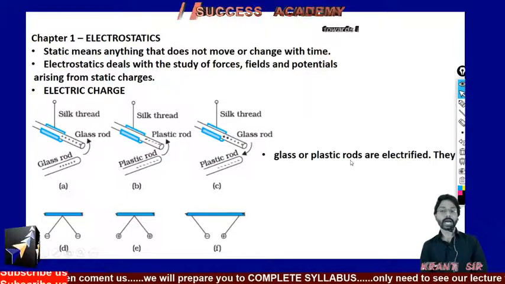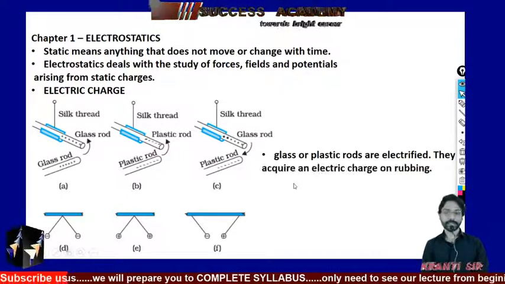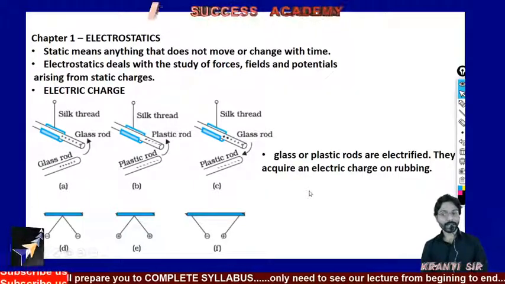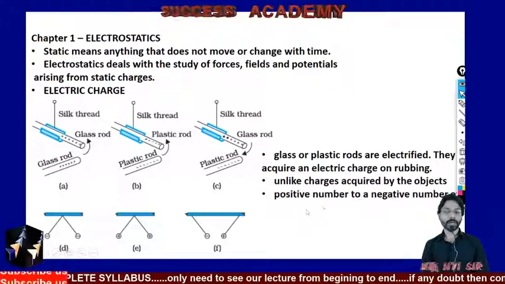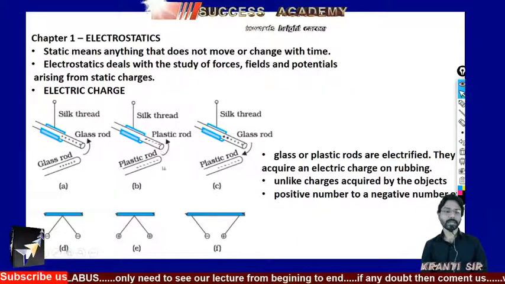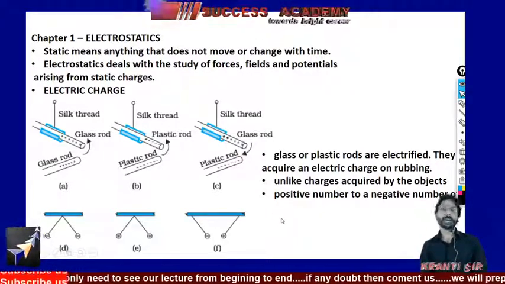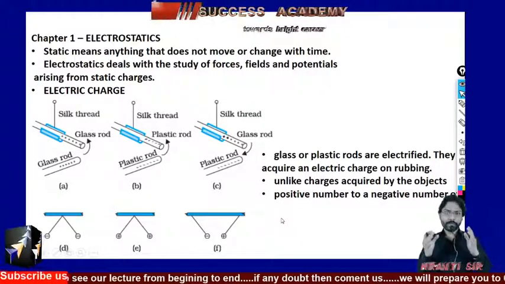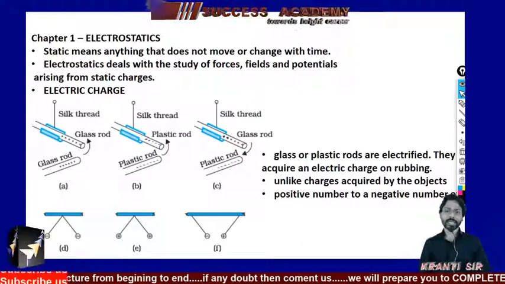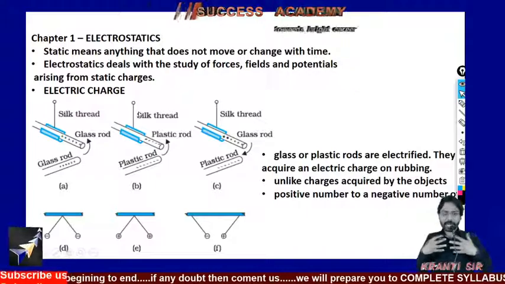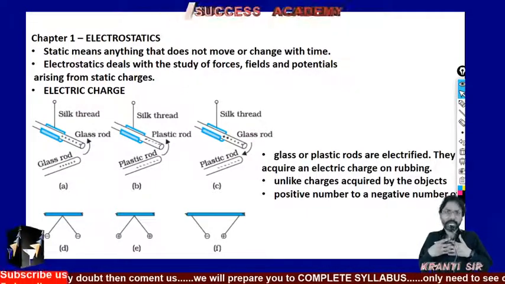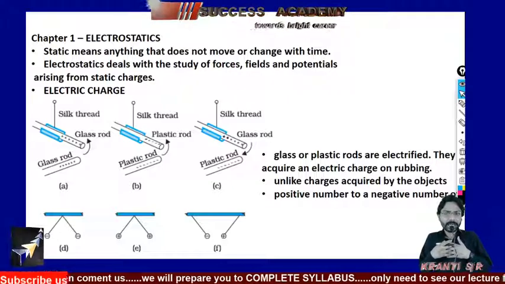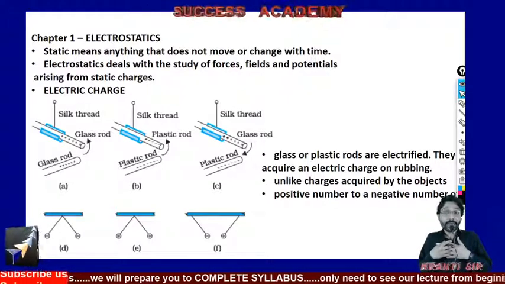That's why the glass and plastic rods are electrified. They acquire an electric charge on rubbing, unlike charges acquired by the objects. Yes, see here, unlike charges, and the positive number. Now what is actually happening? The moment you make this glass rod and the plastic rod, which have different charges, closer, they start to attract, and later on they nullify.